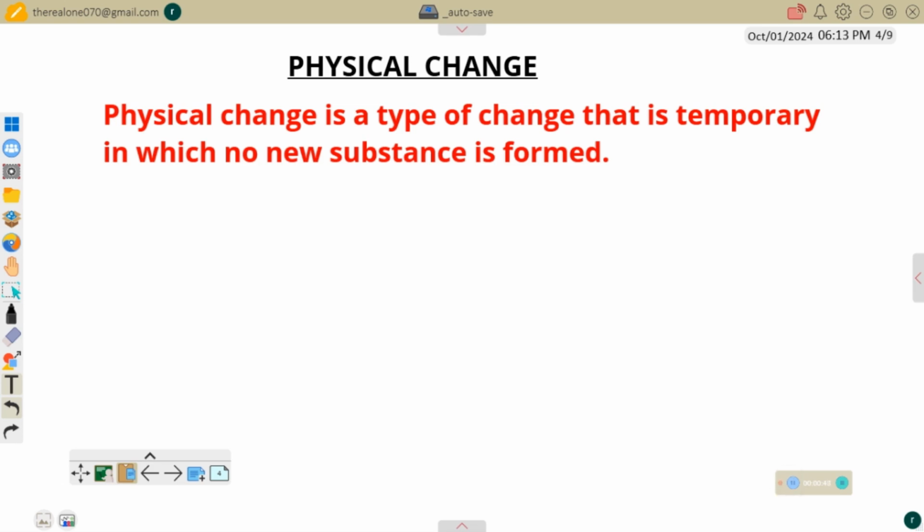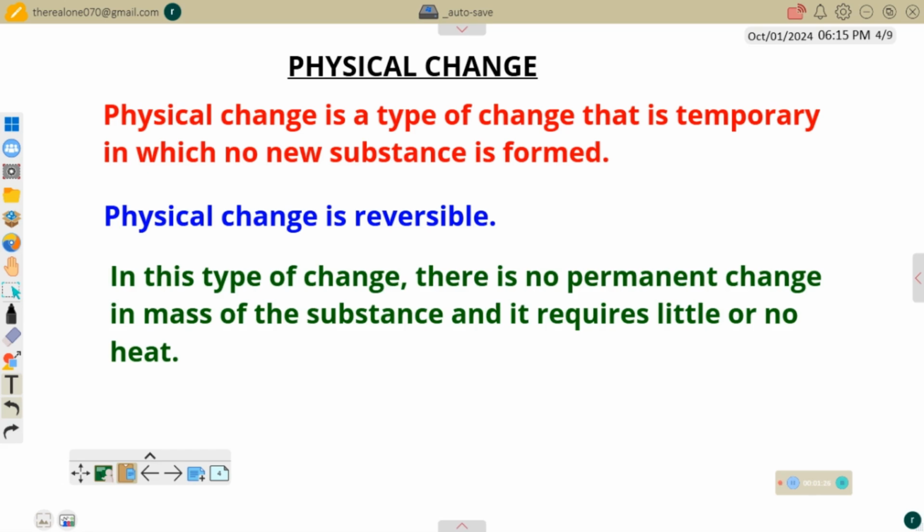We just observe the change physically, and then the object or the substance can return back to its original form. So in other sense, we can say that physical change is reversible. It means we can always reverse the substance that undergoes the change back to its original shape or size or substance, the original form. So in this kind of change, there will be no permanent change in mass of the substance. And this type of change actually requires little or no amount of heat at all.